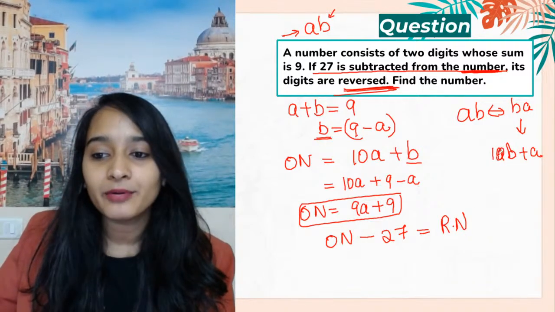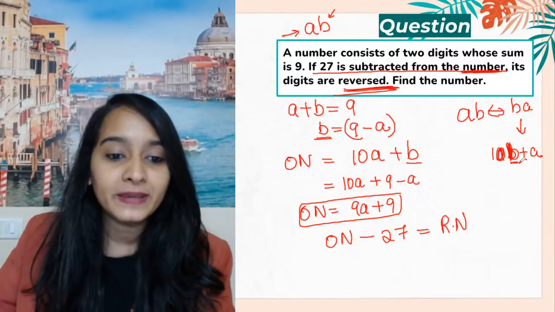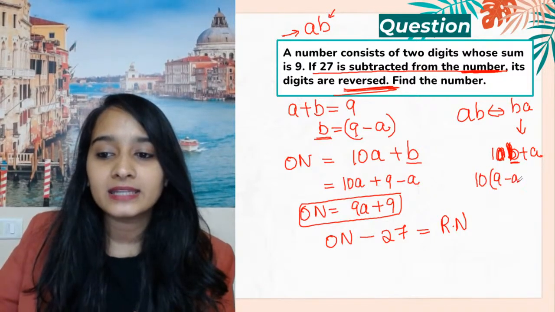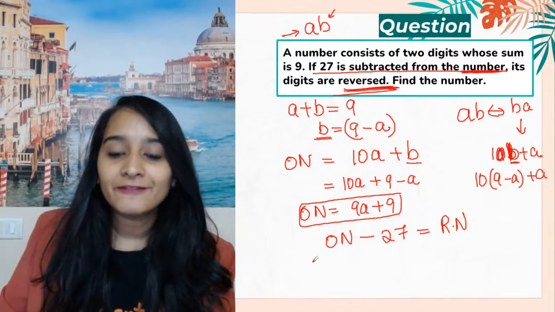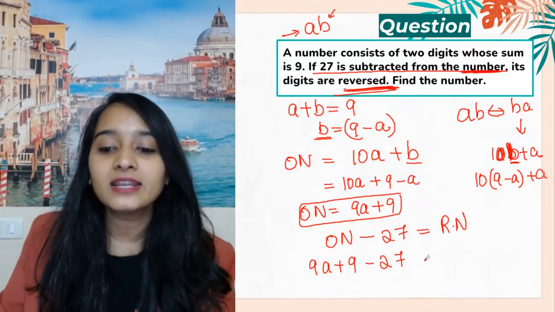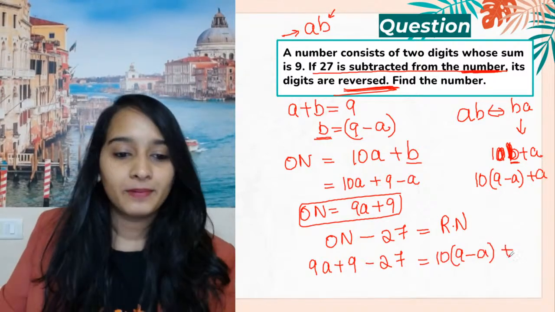The reversed number here is 10B plus A, but instead of B, we are going to write 9 minus A. So 10 of 9 minus A plus A. So 9A plus 9 minus 27 is equal to 10 of 9 minus A plus A.